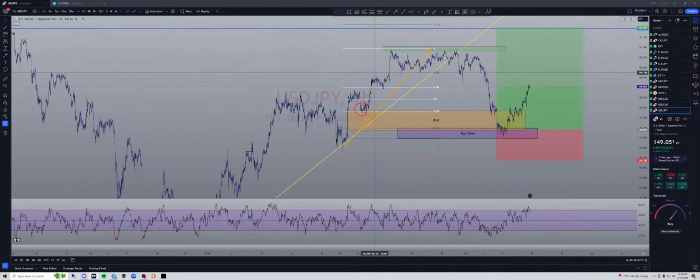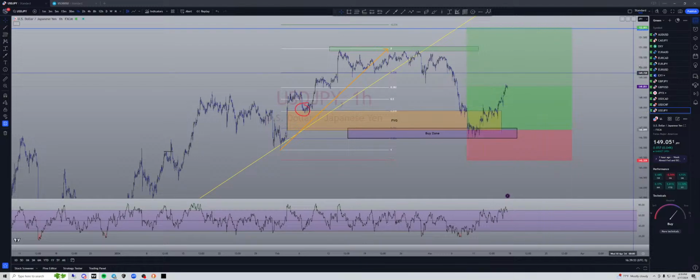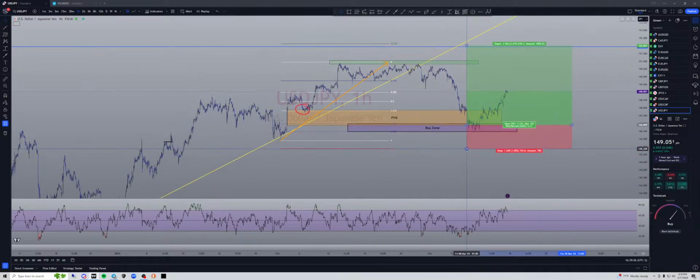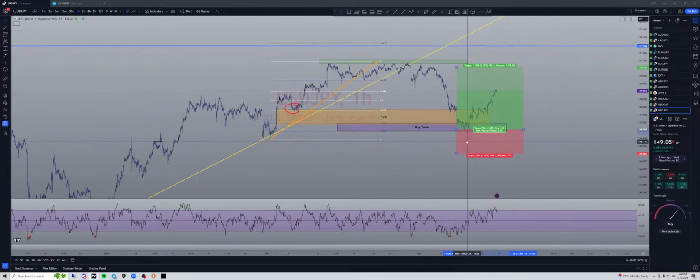It's the same strategy. Wait for liquidity to get taken out. Draw your fib, look for your buy zone, go to smaller time frames and look for divergence, look for overbought, oversold, and then pull the trigger. Because by then, now you have a good R to R. If this thing double tops, you're looking at a 2.5 to 1, which is actually not the best RR. But if you would hit the 88.6, caught it even more perfect, now you're looking at a 3.5.